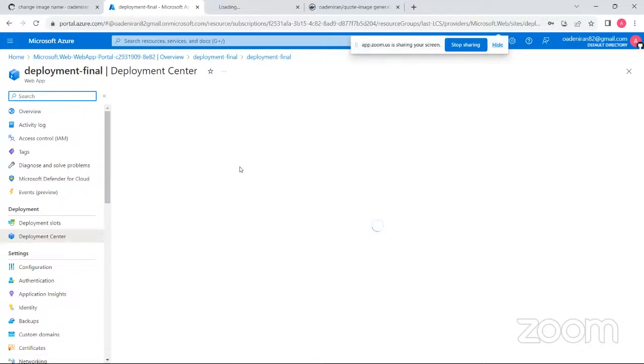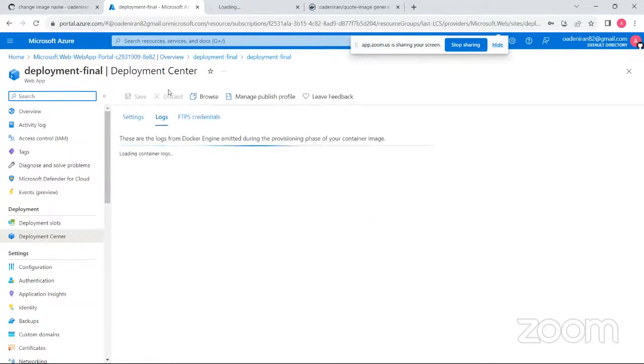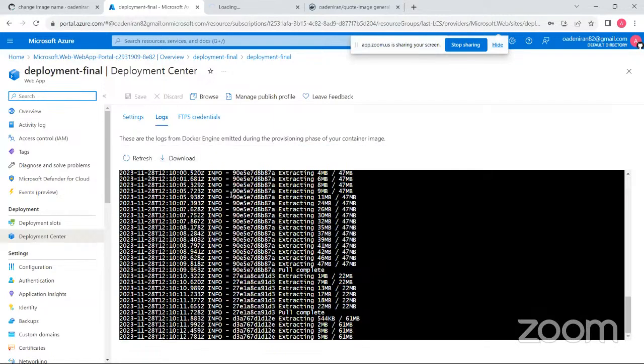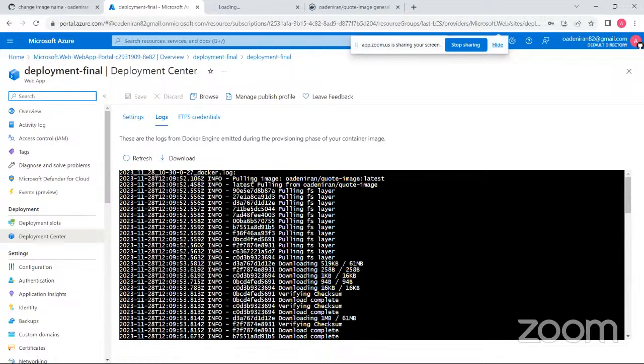So let's check the logs for the deployment again to see. So I think this issue. Okay, so let's see if there's an issue. This is where we should see it. Okay, so this is actually working. So it has found this image. It is pulling this image from the registry.